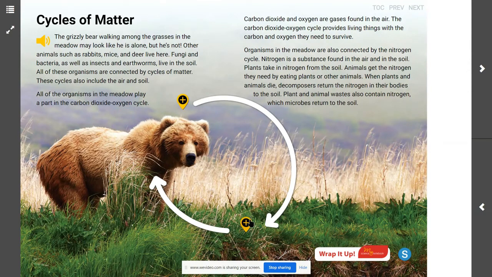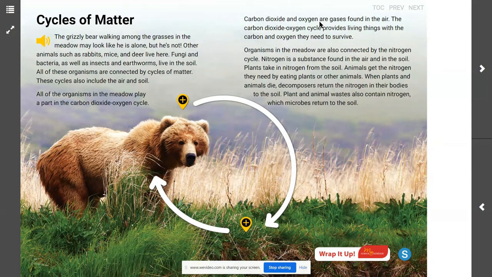So what the bear breathes in, the plants are giving off. What the bear breathes out, the plants breathe in. And we can have that consistent cycle of matter between carbon dioxide and oxygen that is found in this environment.